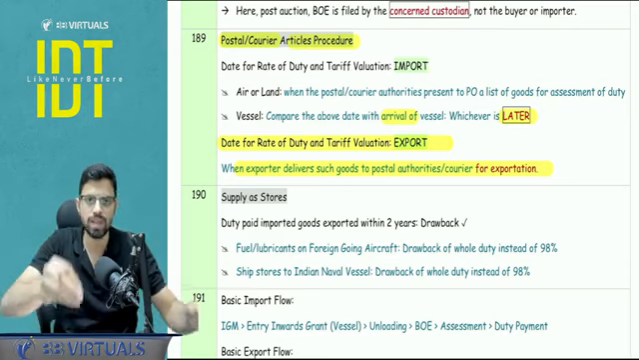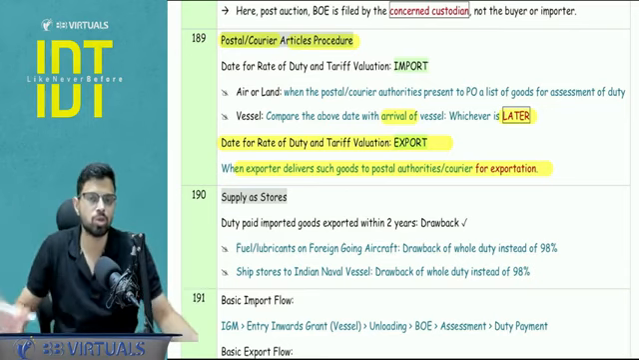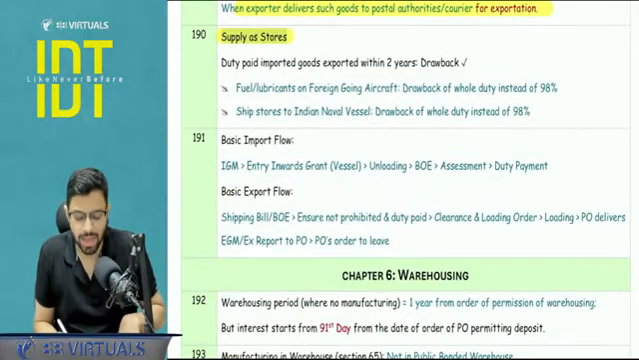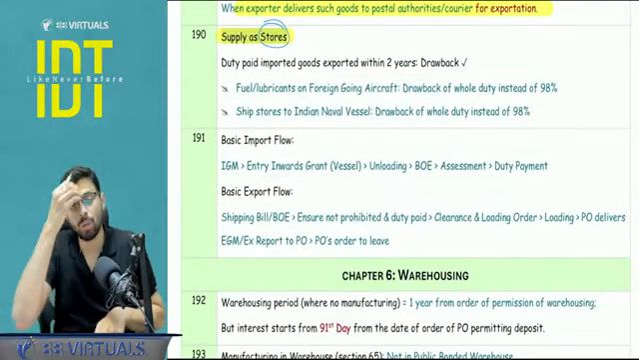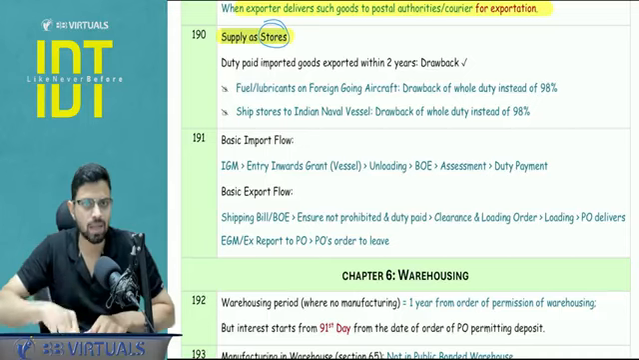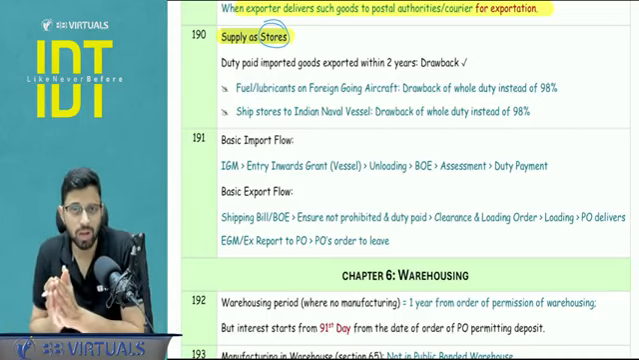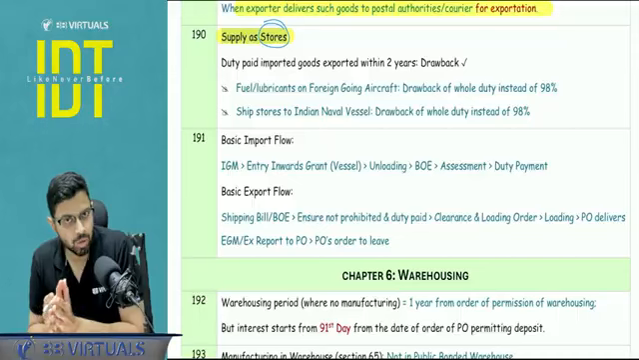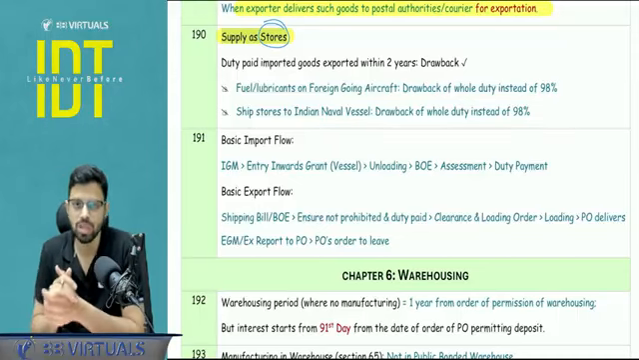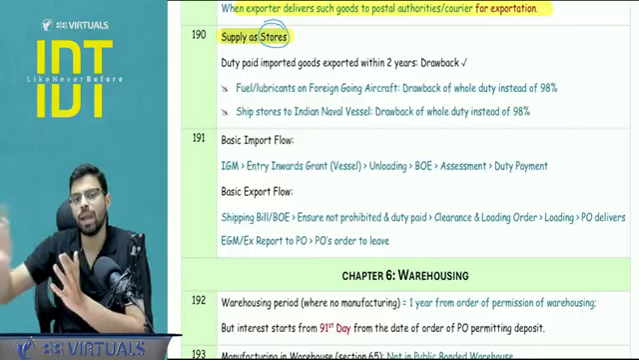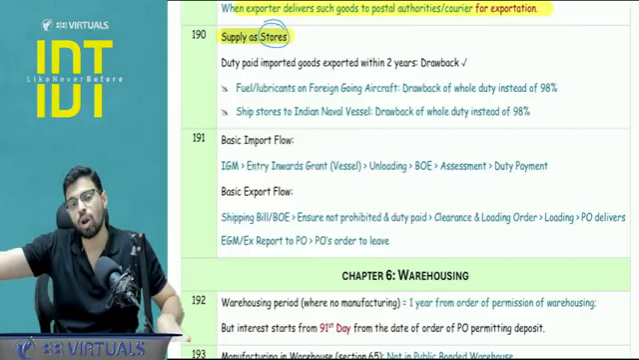You have to see when you as an exporter are handing over the goods to the postal or courier authorities for the purpose of exportation. In case of supply as stores, again stores is a very specific topic. Not many people do it, but at least something I want to stress upon here, that there is a benefit where you get the duty drawback with respect to the items which are supplied as stores as well. What is duty drawback? You imported the goods, you paid the duty, and now you're supplying it as stores. So can I get the duty drawback benefit?